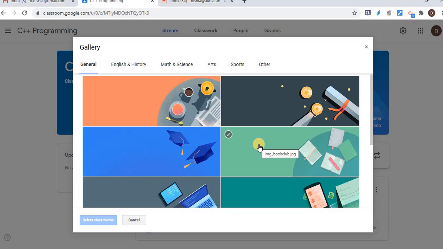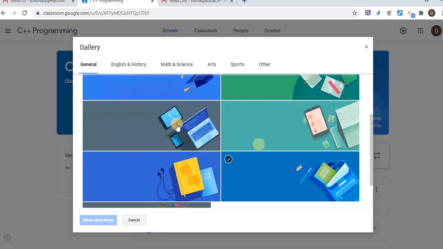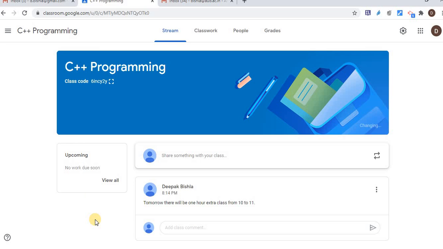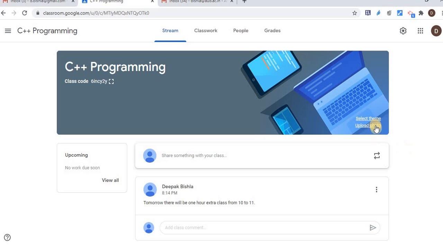Let's say I'm teaching C++, so let's see related to computer. So here you can see related to computer, one theme is here, so I can apply this theme. Otherwise you can upload your own wallpaper, any image as well. So my theme is going to change, you can see it changing, so the theme is changed. As C++ programming is related to IT, I just changed the theme like that. Otherwise you can upload any image here.